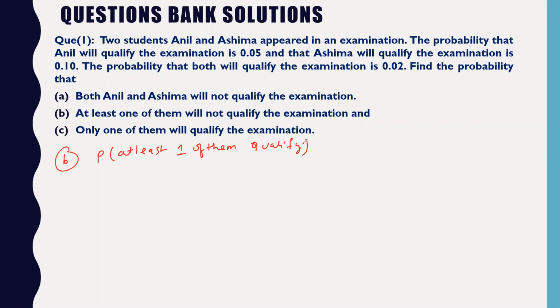Probability of at least one of them qualifying the exam can be written as 1 minus probability of what? Both will qualify, no? Correct. 1 minus probability of both will qualify the exam.